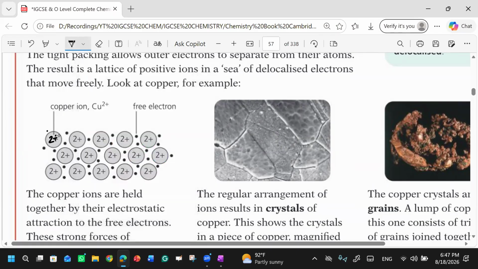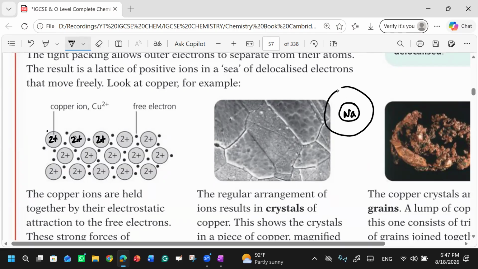Then there is another copper, and then another copper. We have also discussed that whenever you have a metal, like sodium, potassium, all the group 1 elements. If we talk about sodium, it belongs to group number 1. It means it has one electron in its valence shell, right?